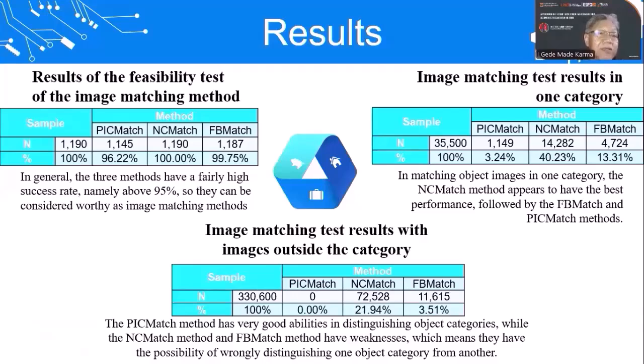From 1,190 samples, 1,145 samples were matched by the PIXMATCH method. It is about 96.22% of the samples.